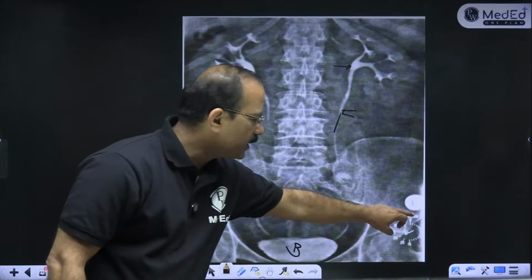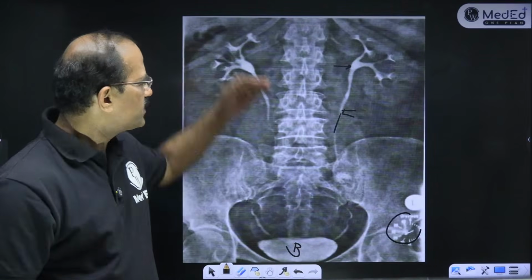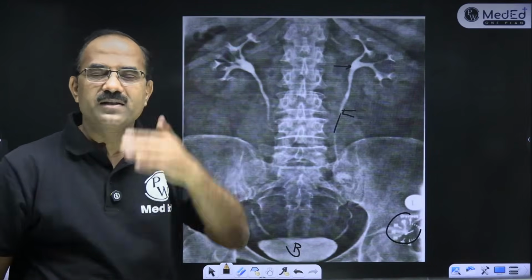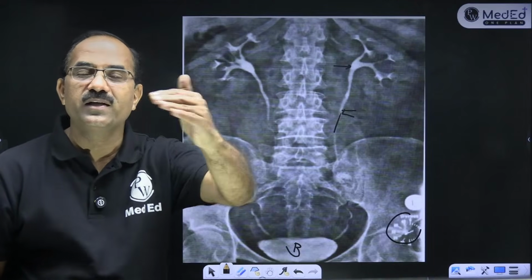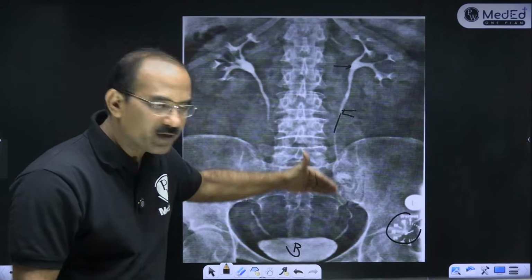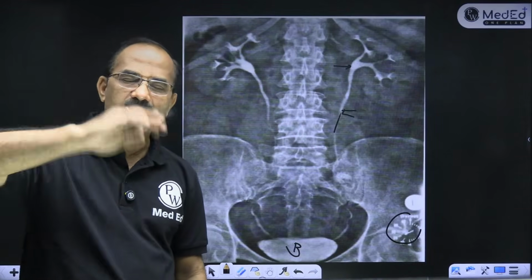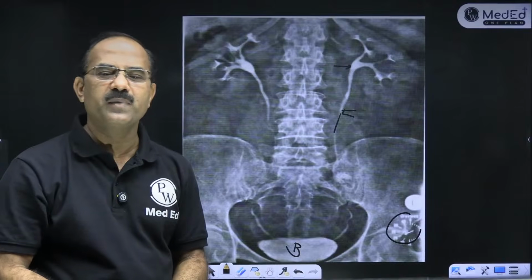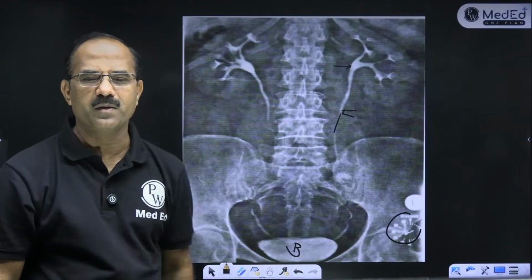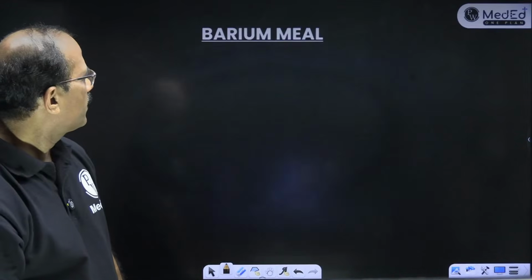And फिर ये घड़ी है यहाँ पे. There's a watch there to see after how much time we have to take the X-rays. वो X-rays are taken at regular intervals of time. तो उतने time में dye नीचे आना चाहिए. So this is pyelogram. Pyelogram is of two types, ascending pyelogram and descending pyelogram. Fine.